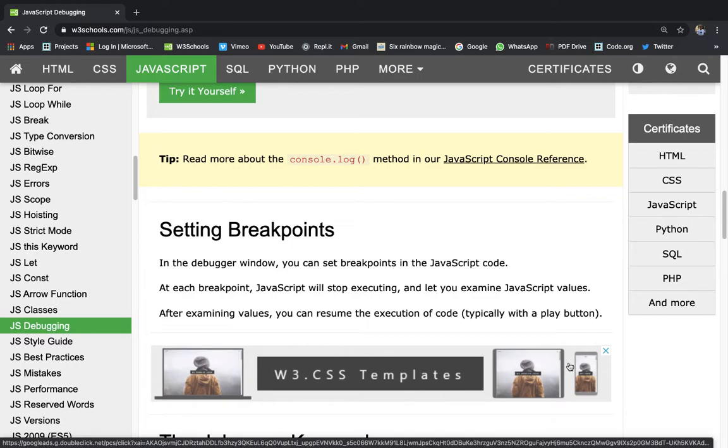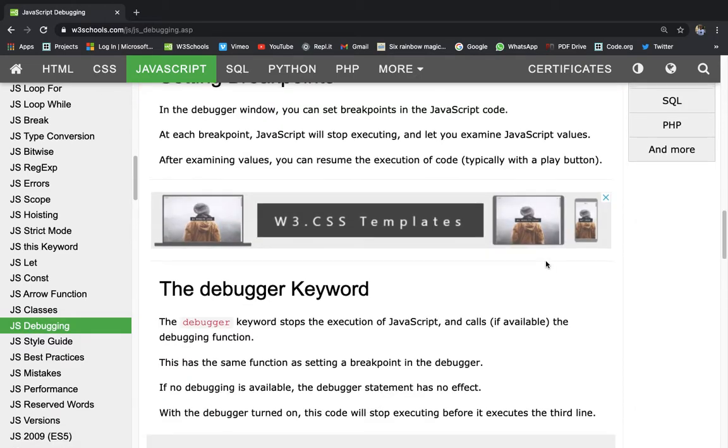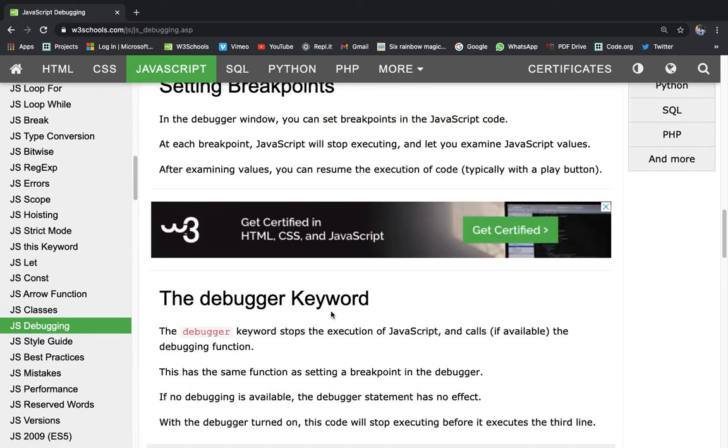A play button appears, and when you press it again, the execution resumes. So how to set breakpoints? With the debugger keyword. The debugger keyword stops execution of JavaScript and calls, if available, the debugging function.